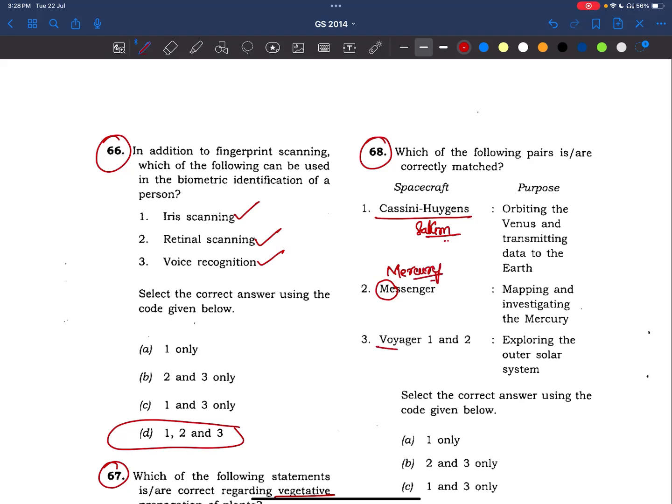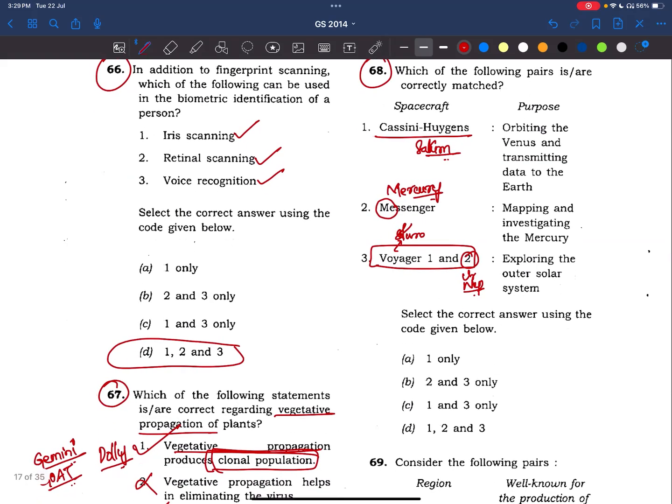And coming to Voyager 1 and Voyager 2, these were made to study the outer solar system. That means beyond Saturn, Jupiter, all these things. So Voyager 1 studied Saturn, and Voyager 2 reached almost Uranus and Neptune as well. Okay. Now let's see the purpose.